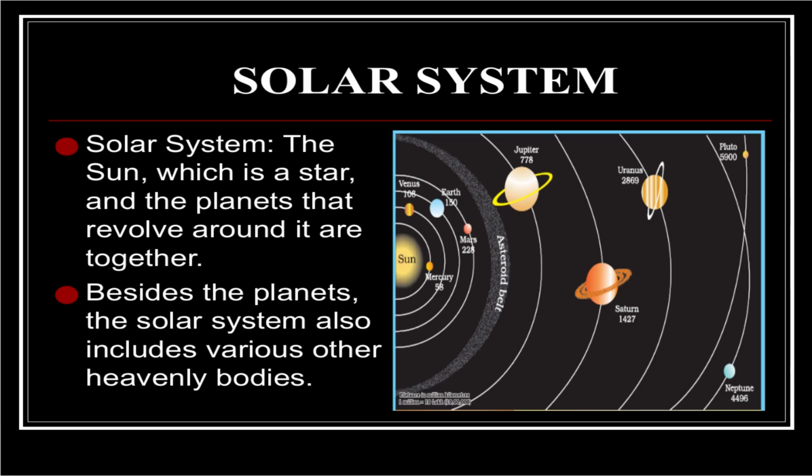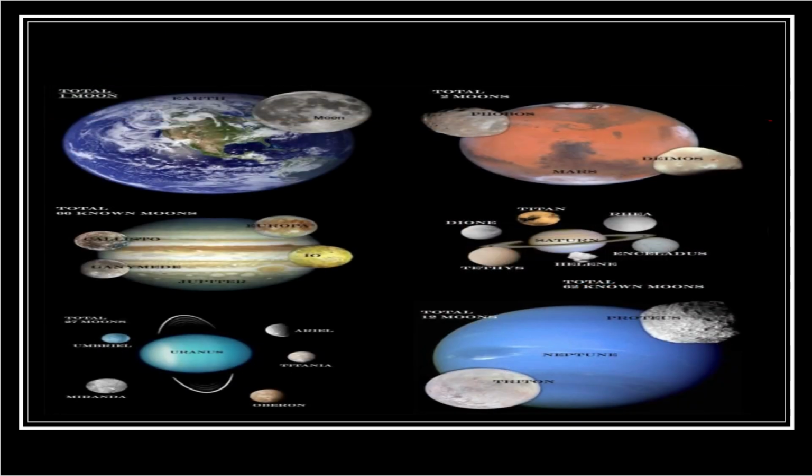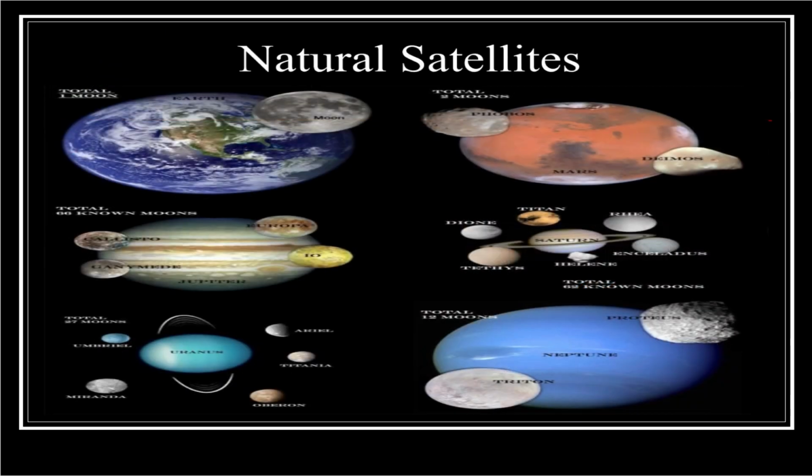Actually, we should know what a solar system is. The Sun, which is a star, and the planets that revolve around it are together combined to form a solar system. Besides the planets, the solar system also includes various other heavenly bodies. Natural satellites, like our Moon, are one form of natural satellite. You can see here all the different types of natural satellites in this picture.